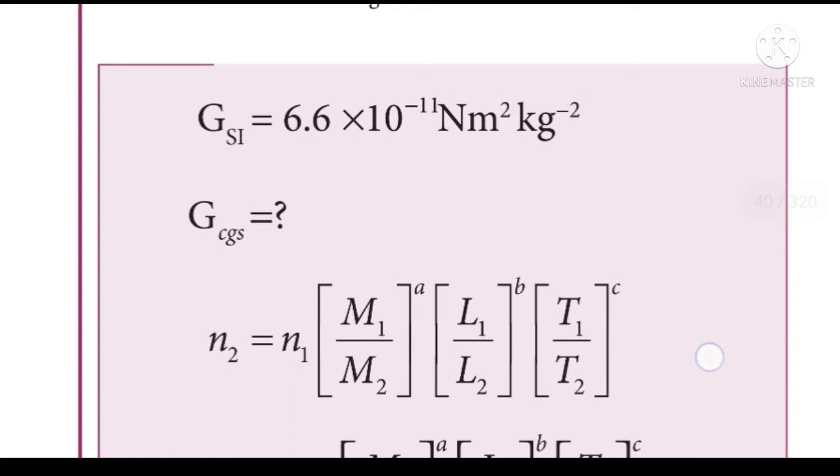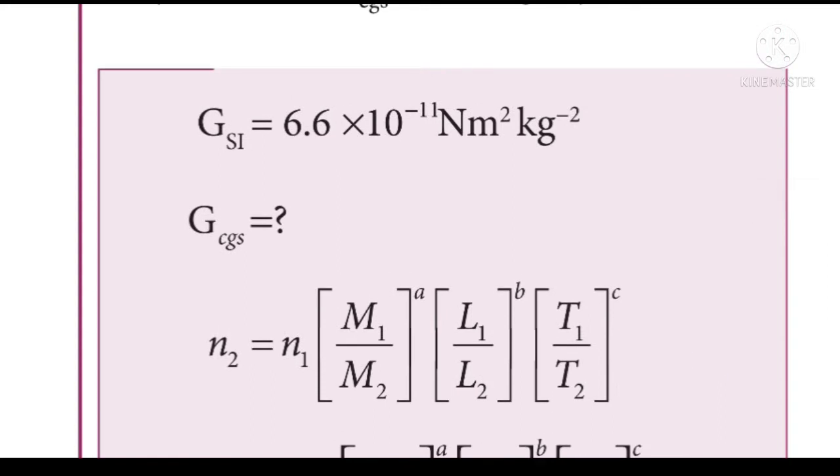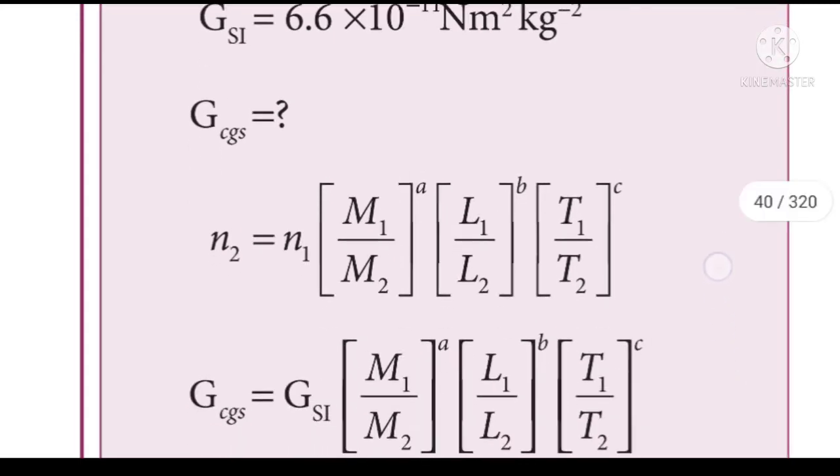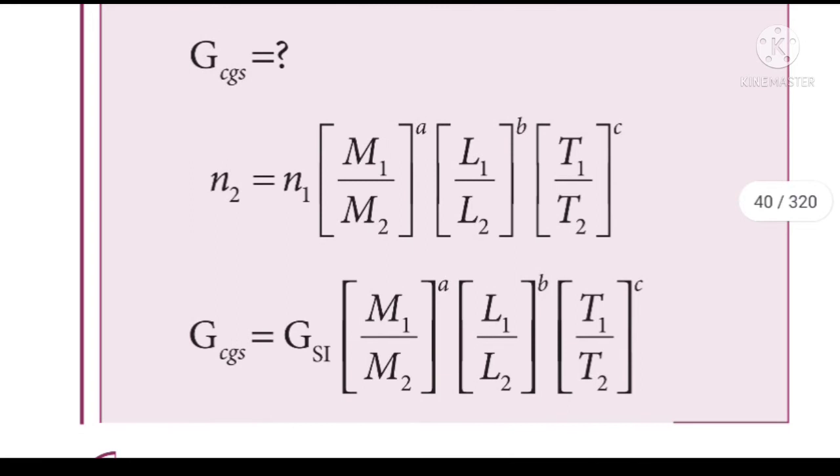Let us write N2 is equal to N1 into M1 by M2 the whole power A, L1 by L2 the whole power B, T1 by T2 the whole power C. Here N2 is nothing but GCGS. Here we are in need of the gravitational constant in terms of CGS unit.